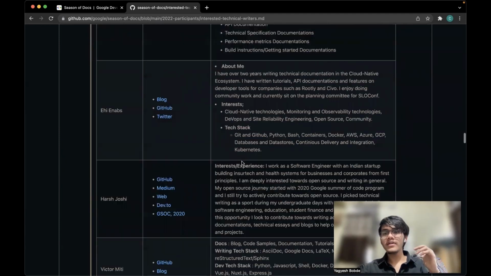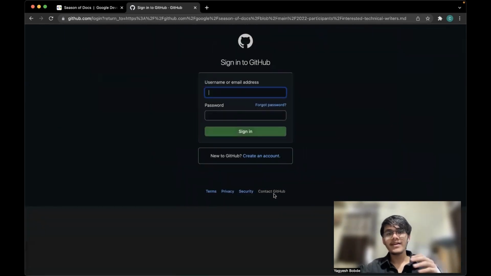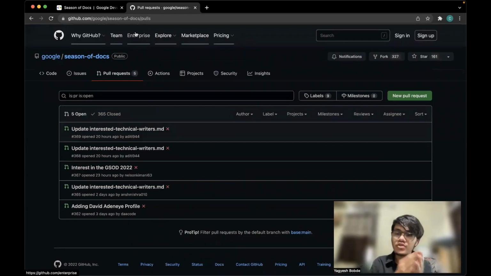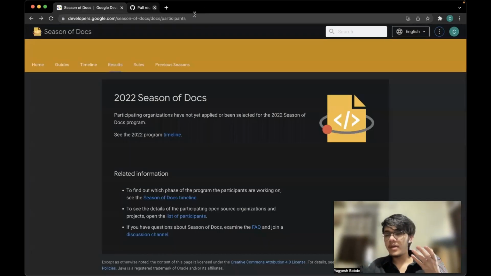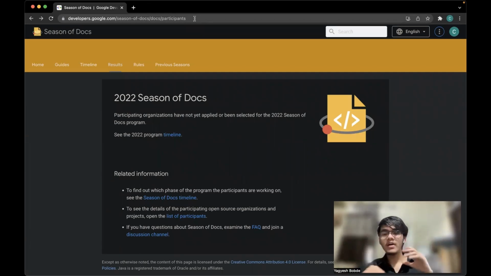All right. So how you do it is basically click on this edit button. Actually, it's asking username, but basically you'll log in. You'll click on the edit button, and then in the end part of the document, you'll add your own profile and then commit the changes, right? This is the step that you should immediately take, right? If you're interested, because the organization will be able to see your portfolio, right? They'll directly be able to see your name, all your portfolios and your experience. So they'll get an idea about what kind of experience you have.